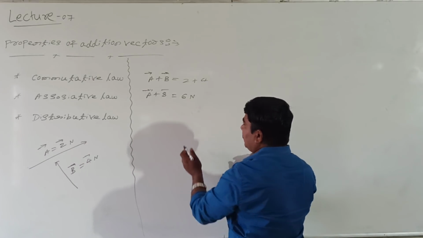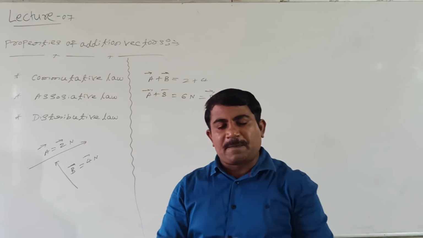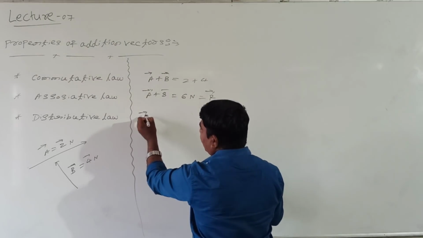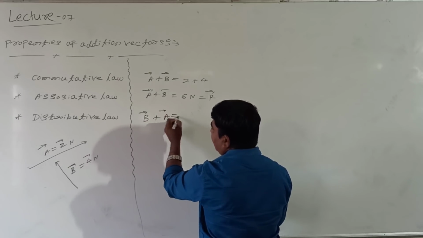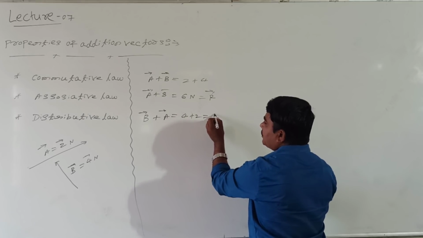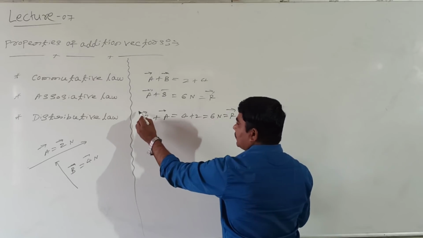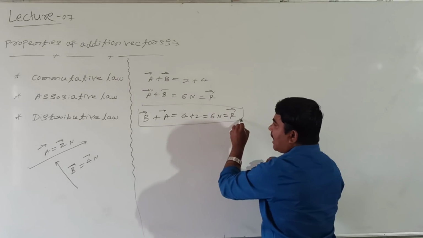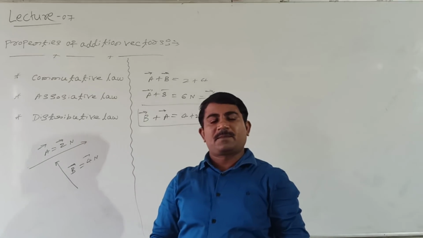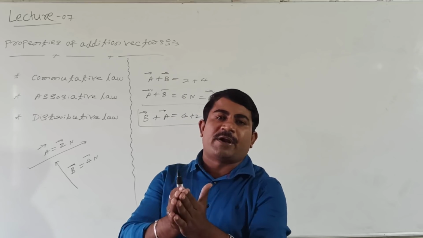We can represent this as R vector. Or we can take it the reverse way: B plus A. Vector B equals 4, vector A equals 2, and the total is 6 Newton, equal to R. So what you got? You can either add A plus B or B plus A, and we get the same result. I mean, addition of vectors is independent of the order in which you add.